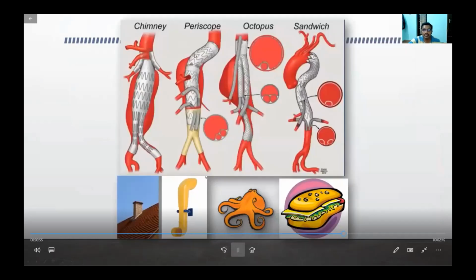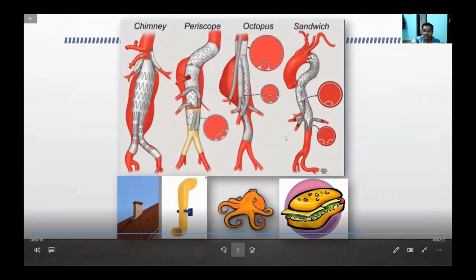Based on the appearance and anatomical deployment, various names are given. This looks like a chimney, so it's called a chimney graft. This looks like a periscope. So there are periscope and octopus, various terminologies given. Basically, you can see that there are two stent grafts. One is a major aortic stent, and the smaller one is the stent graft going to the visceral and renal arteries. The problem with this is the bigger stent can compress the smaller graft.